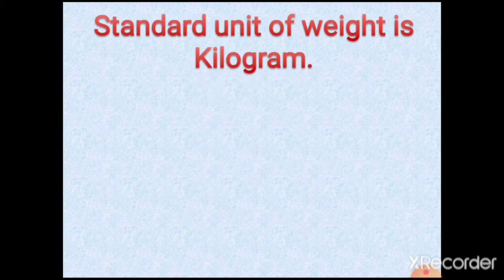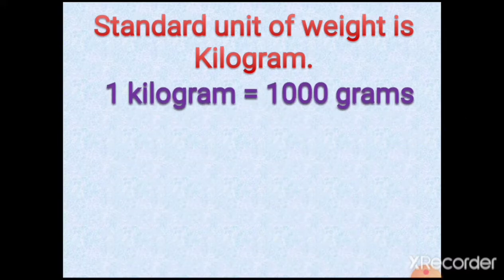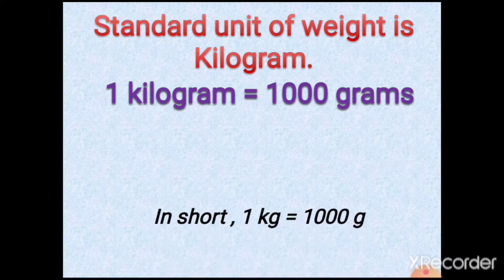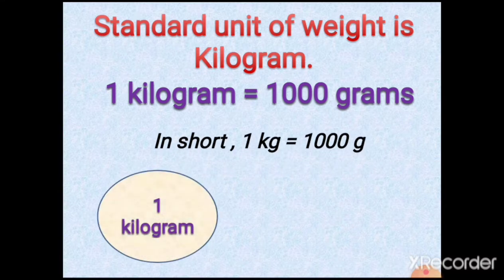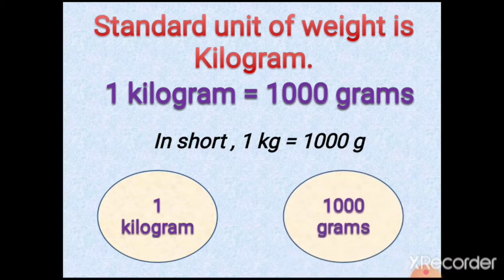First of all, this chapter belongs to the topic of weight, measurement of weight. From this, the first point you have to remember: the standard unit of weight is kilogram. So 1 kilogram is equal to how many grams? 1000 grams. In short, you can write 1 kg is equal to 1000 g. Here you can see it, 1 kilogram is equal to 1000 grams.